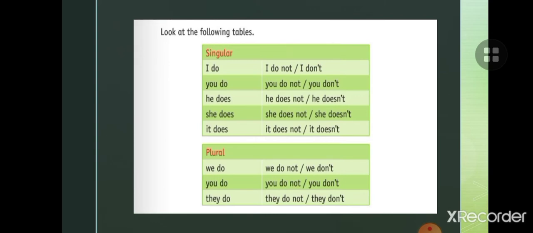So we will write do with I and you, and we will write does with he, she and it. And in the plural cases, we, you, they, we always write do. In singular, we write does. You will remember this thing. But I is an exceptional case here. I is singular, but we use do with I. The short form of do not is don't. Children, look at the exercise based on the table.